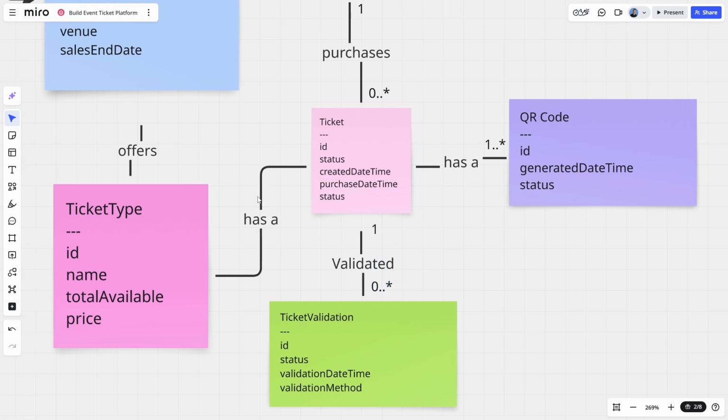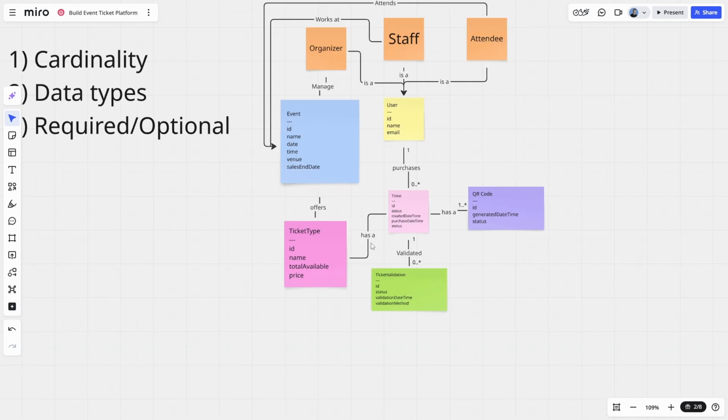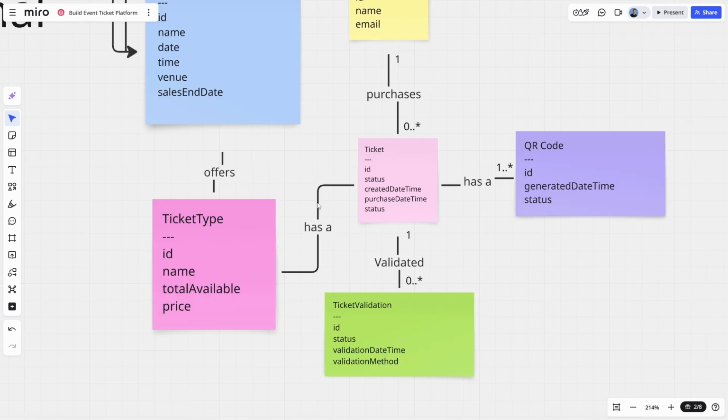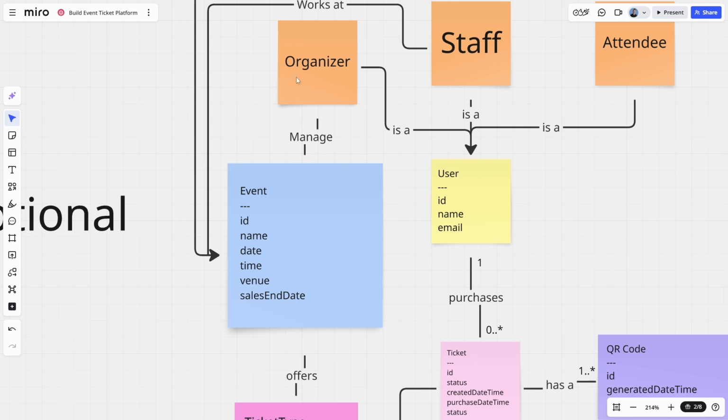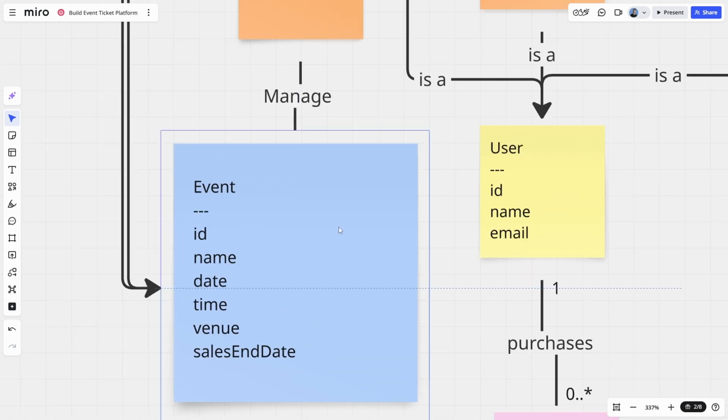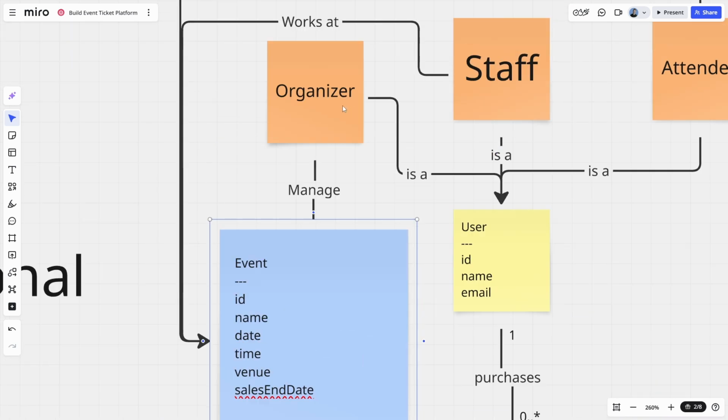Okay, so now ticket and ticket type. In fact, I wonder, because this ticket type relationship, at least in my mind, is a bit unclear. So I'm going to come back to this and instead go up to the organizer-manage relationship here. So we have an event, and an organizer manages an event. What would the cardinality be for that?